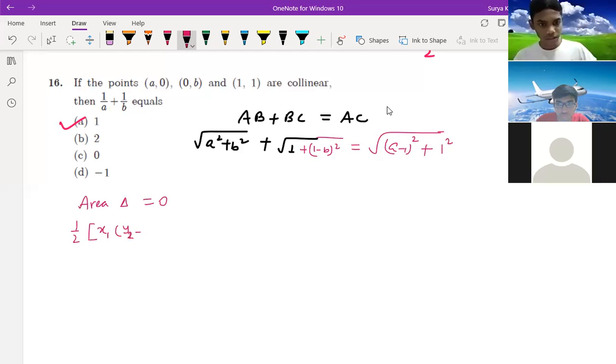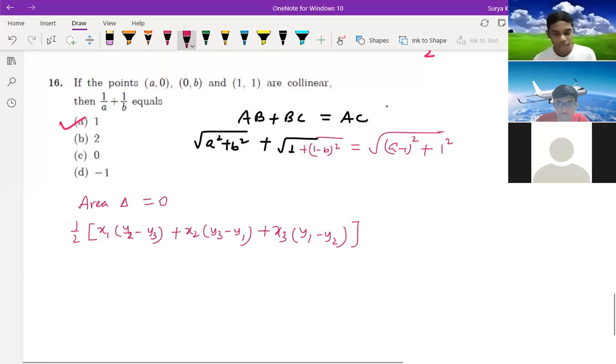Half of x1 (y2 minus y3) plus x2 (y3 minus y1) plus x3 (y1 minus y2). Others, you solve like this, on this method. Try once. Rasul, you just send me if you are having clarification. You can just take a screenshot and send it to me on WhatsApp. Rasul. Yes, sir.